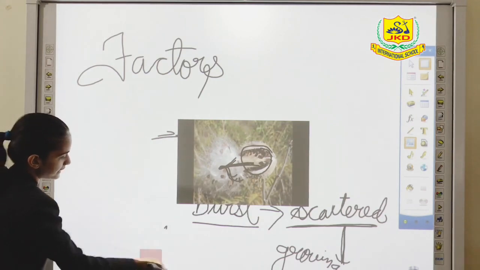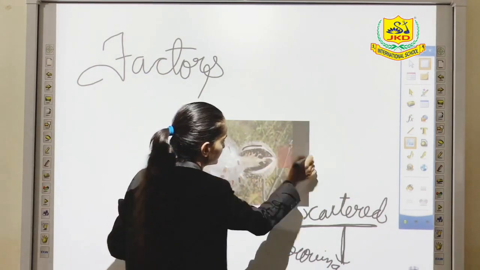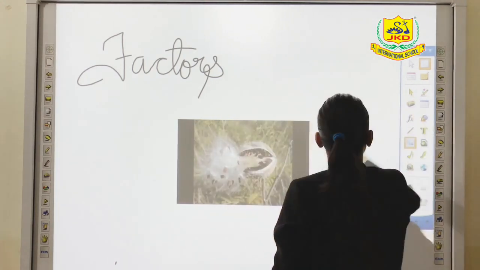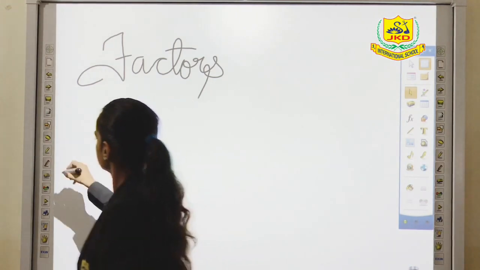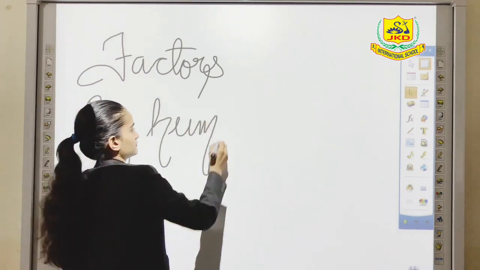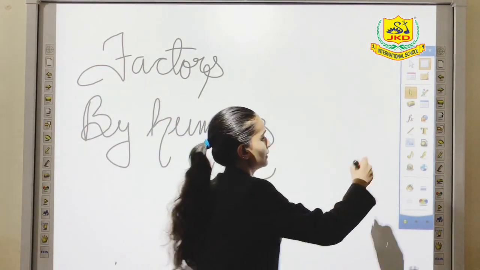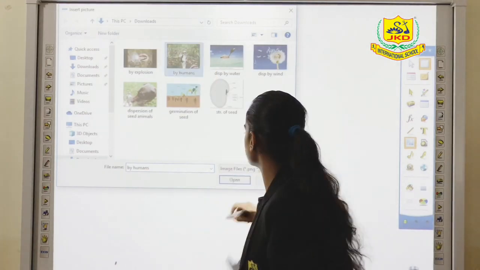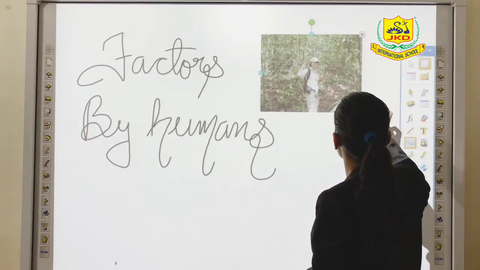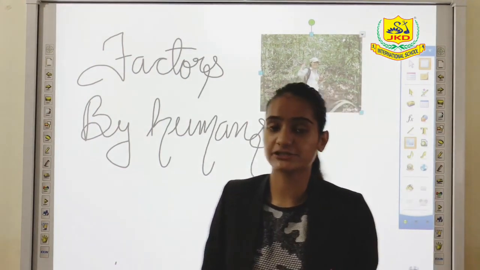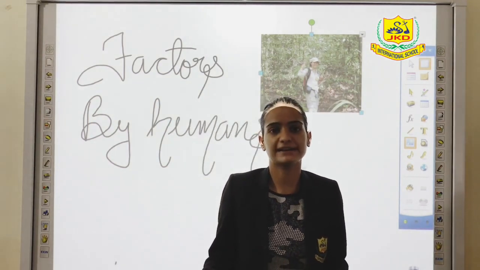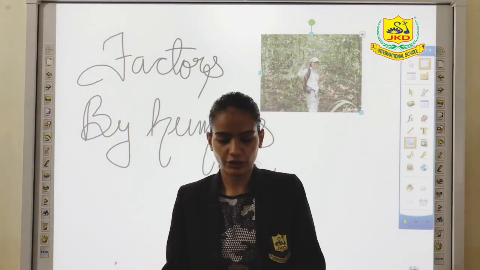Moving on to the last factor, that is by humans. When under some favorable condition, humans move in the area of a forest or planted area, the small seeds which may be present on the ground can stick to their shoes, socks, pants or bag.